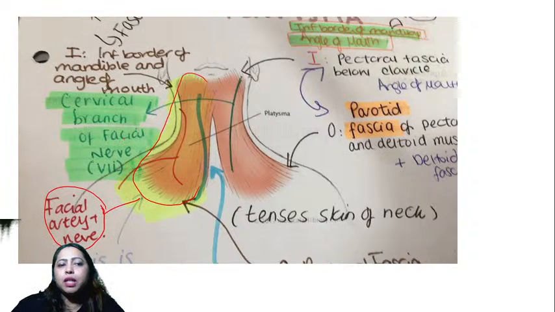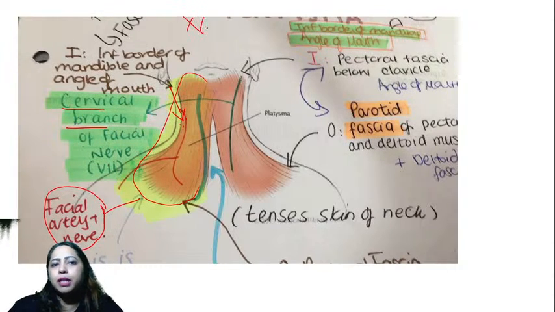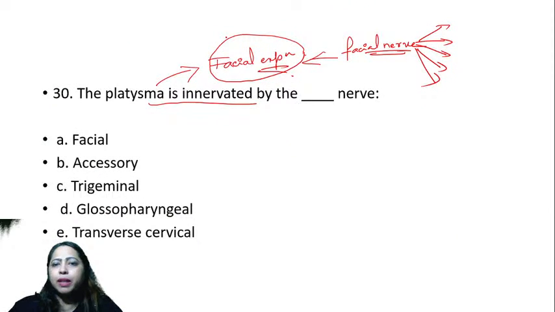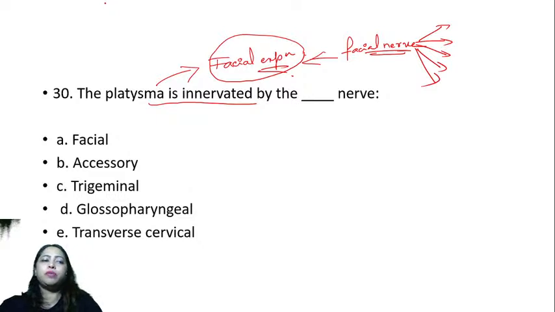So which branch? It has got so many branches. The cervical branch of the facial nerve supplies it because it is in the neck region. So we are talking about the neck. So which branch of the facial nerve? It will be the cervical branch. Now you have so many branches. We'll go through the different branches of the facial nerve.